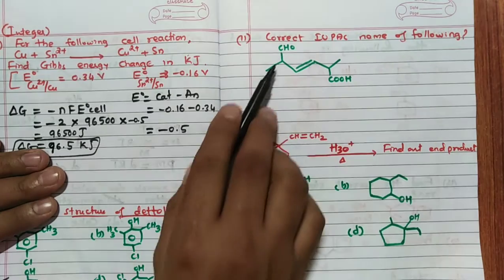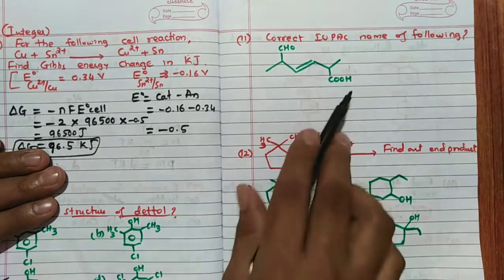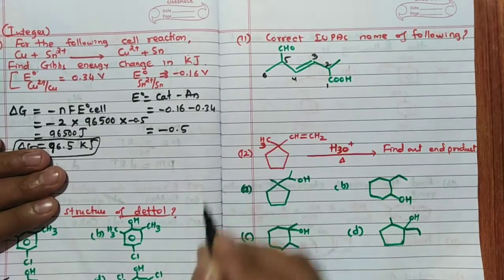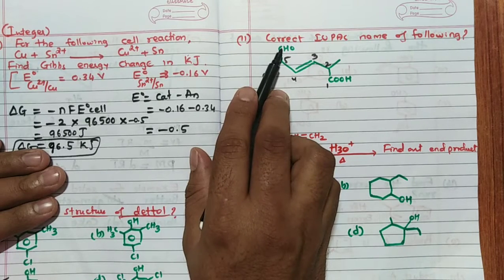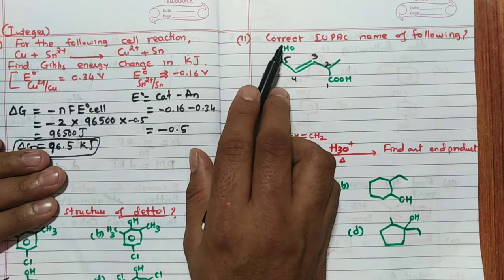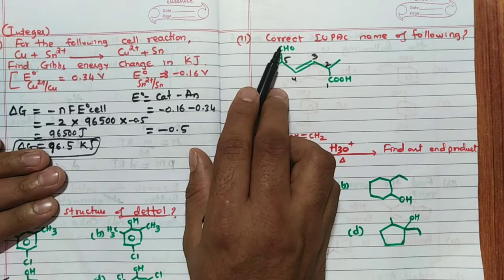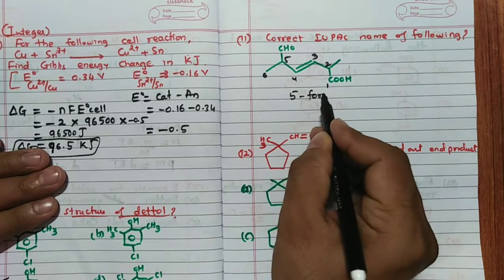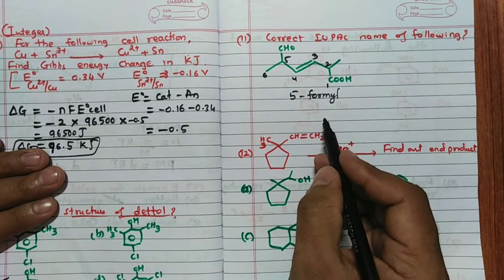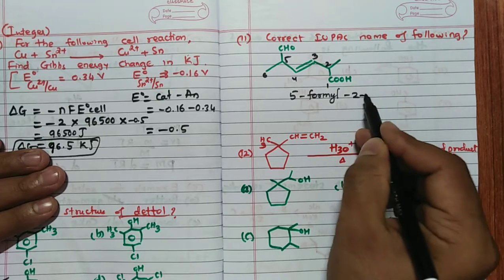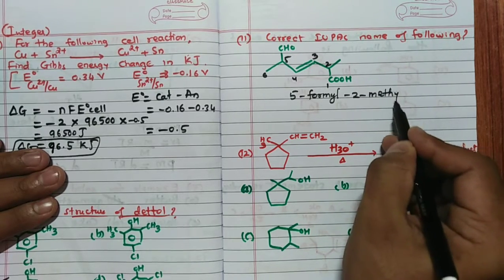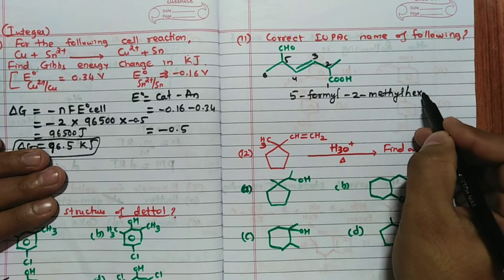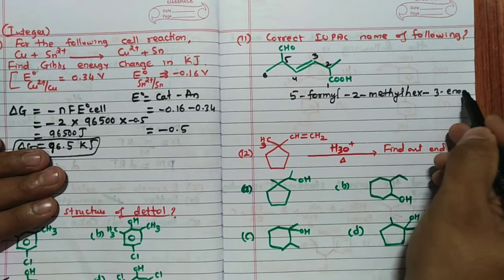You have to start numbering from two ways. One is CHO, the other COOH. Out of the two, first preference is COOH. Hence 1, 2, 3, 4, 5, 6. So at 5 it is CHO. You cannot write it as al because it now acts as a secondary prefix. Because of that reason, remember, I will take it as formyl. That is 5-formyl. So fifth carbon formyl, then second carbon methyl. Fifth carbon formyl, second carbon methyl, and it is hex-3-enoic acid.